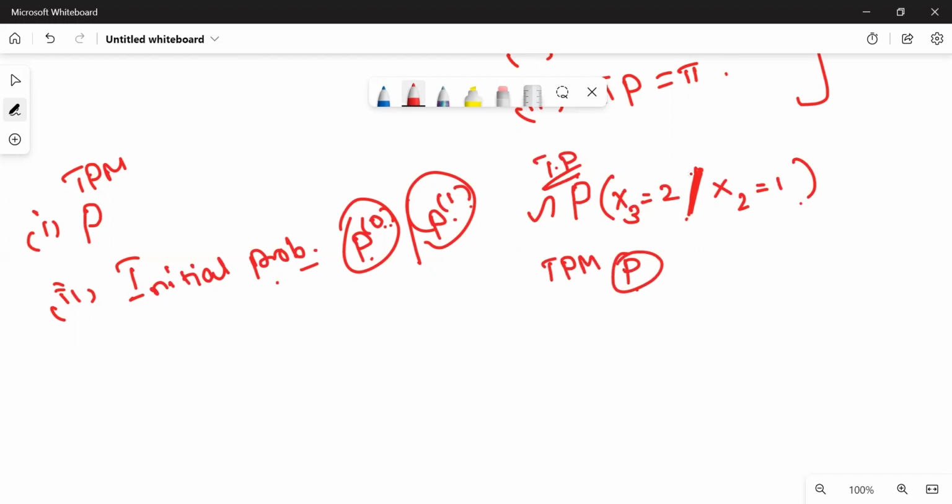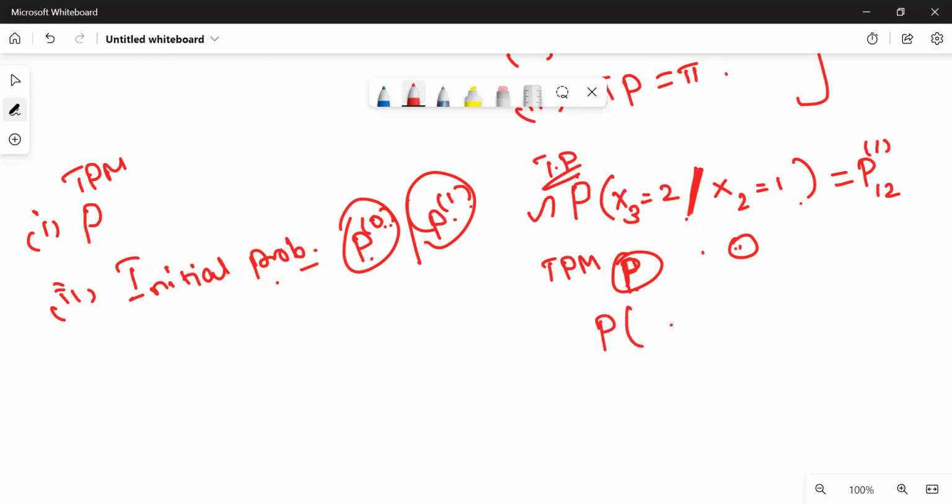Okay, so from P we have to get all these values. Can you say the notation for this? It has moved from state 1 to state 2. So it is 1, 2. In how many steps? 2 to 3, so the number of steps it has taken is 1. So it is nothing but P12. So in the transition probability matrix P, we have to get P12. That is, P11, P12. The second element is the answer.